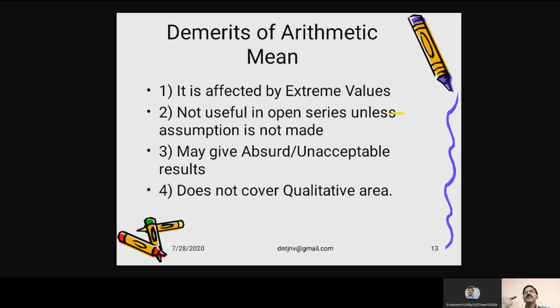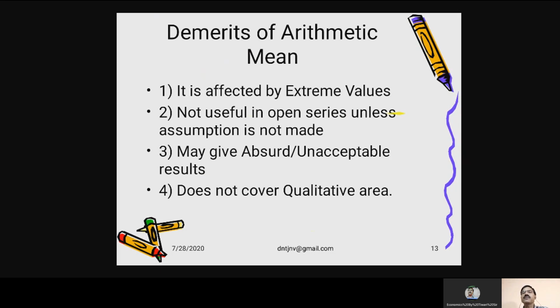If it is based on all the observations, sometimes it is also affected by the extremes. Suppose there are three persons. One is getting zero amount as his pocket money. The other one is getting 200 rupees as pocket money. And the third one is getting 1000 rupees as the pocket money.